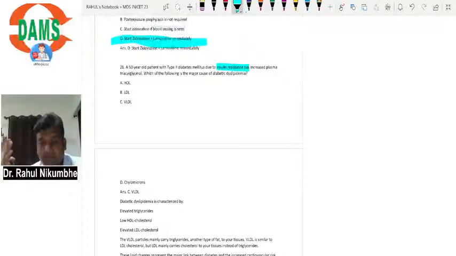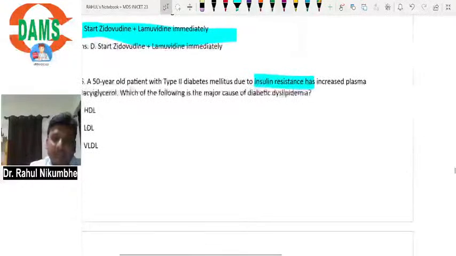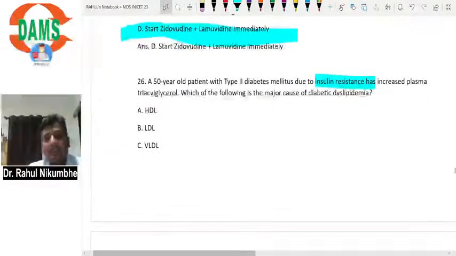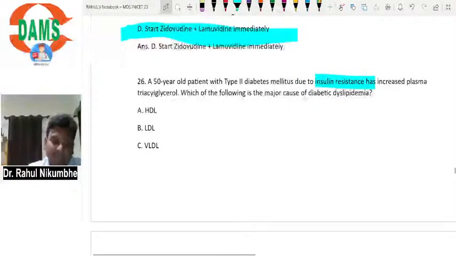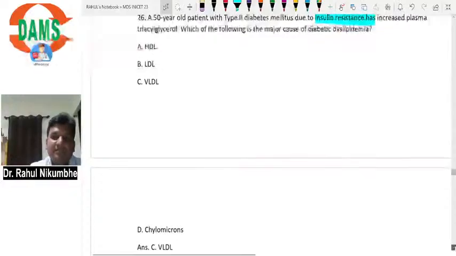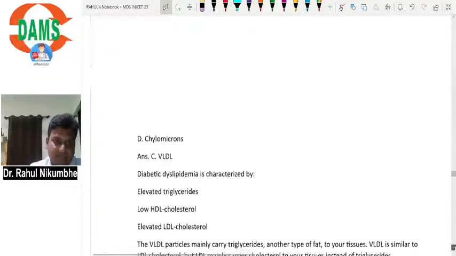Insulin resistance is increased. Now insulin demand will also increase, and the concentration of insulin in blood will increase. Because of this, lipolysis will be inhibited. When lipolysis is inhibited, triglycerides will not be converted to fatty acids, so triglycerides will increase, and VLDL is the main form of triglycerides.